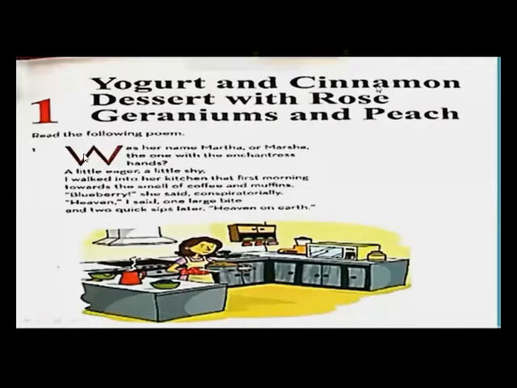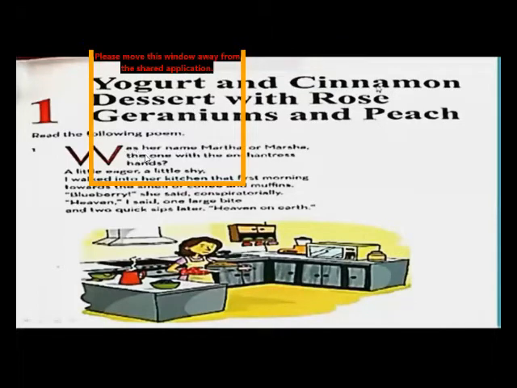So, dear students, this is the first stanza of your poem, first verse of your poem. The poet is the speaker, we can say, the speaker of the poem is talking about a lady whose name is Martha, or we can also call Marsha, the one with the enchantress hands. The poet is talking about a lady who has enchantress hands, who has a magic in her hands, and she's talking about her newly hired cook who was working in the kitchen, and whatever she was preparing for the breakfast, it was her first morning in the house.